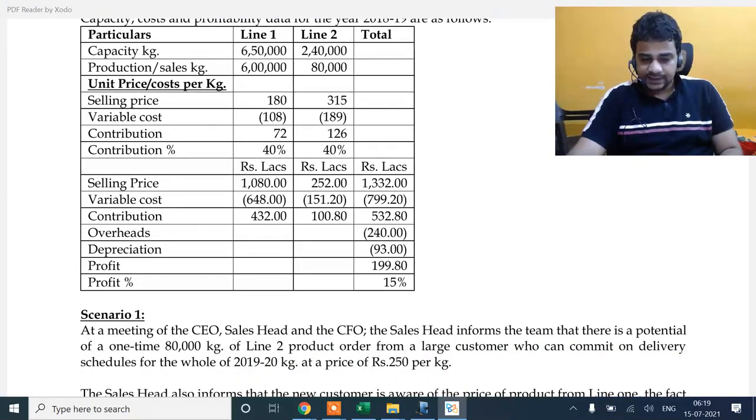At the meeting of the CEO, sales head and the CFO, the sales head informs that there is a potential one-time order of 80,000 kg of line 2 product from a large customer who can commit on delivery schedules for the whole of 2019-20 at a price of 250 per kg. We have got a special order at the price of 250. The normal price is 315.